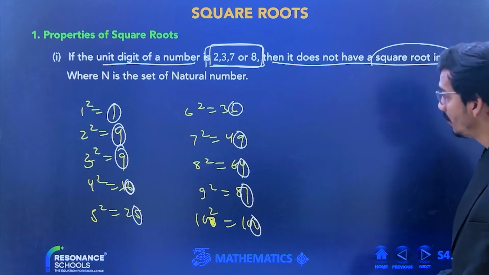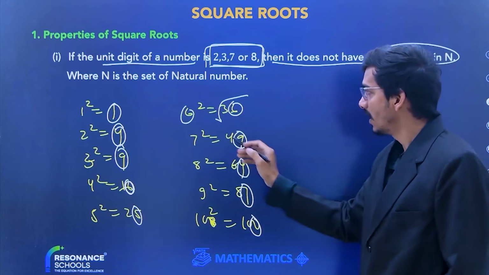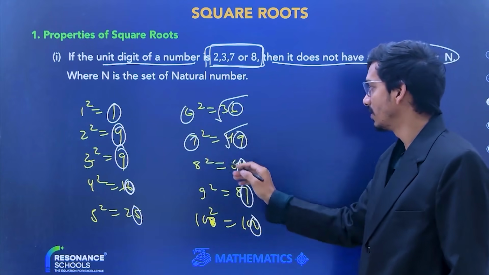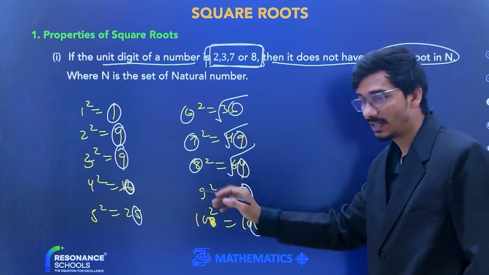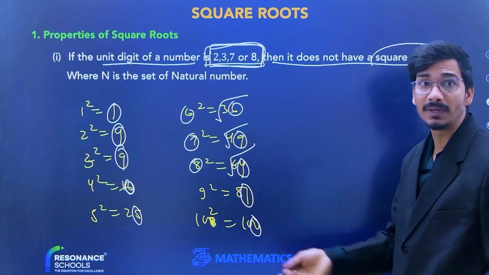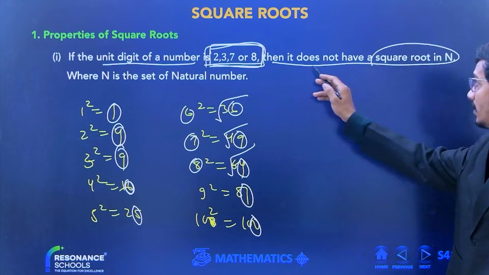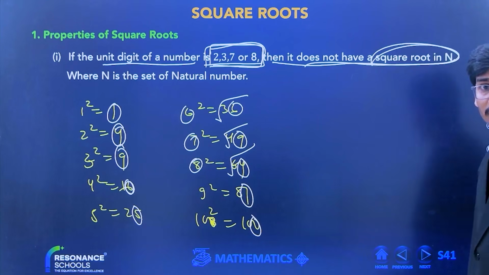For example, the square root of 36 is 6, the square root of 49 is 7, the square root of 64 is 8. But for a number with unit place 2, 3, 7, 8, we will not get a square root value. It does not have a square root in natural numbers.